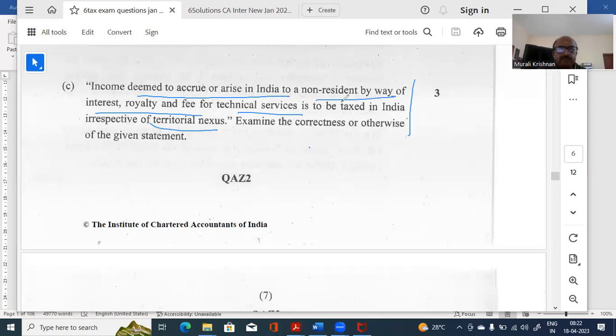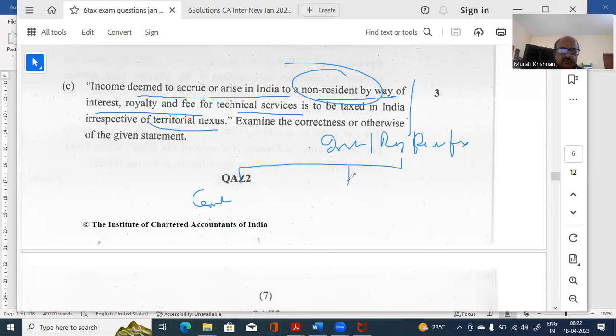Now, mind you, income deemed to accrue to a non-resident. The table is saying that interest, royalty received from government, resident and non-resident. We are not talking about this. We are talking about this.